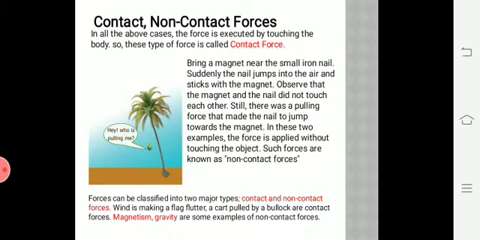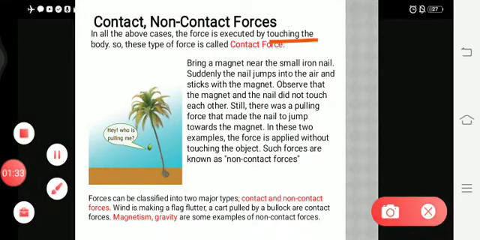Now we are going to learn about what is meant by contact and non-contact forces. What is the meaning of contact? Contact means touching a body. When you are applying some force by touching a body, this type of force is called contact force. For contact, you have to just think of touch. You have to remember the word touch.